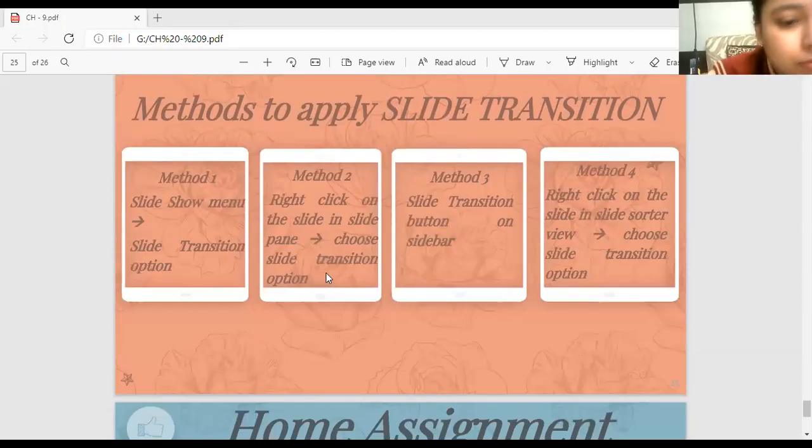For setting the slide transition, slideshow menu, slide transition option. Right click on the slide in the slide pane, choose slide transition on the sidebar again, and then in the slide sorter view, choose slide transition option. So there are different questions with respect to each method. So that is a bit confusing.